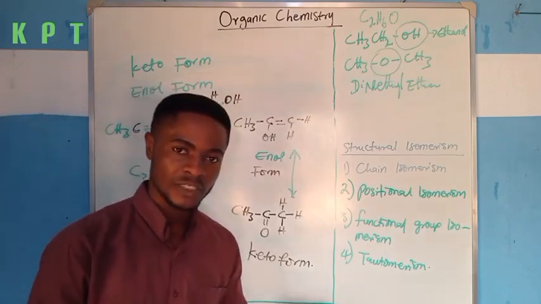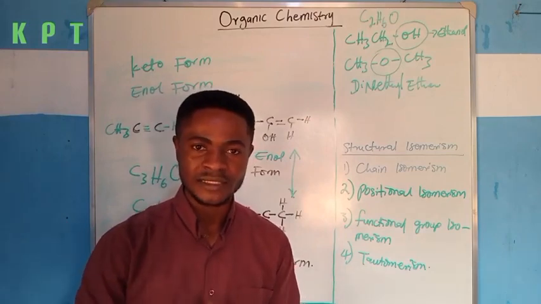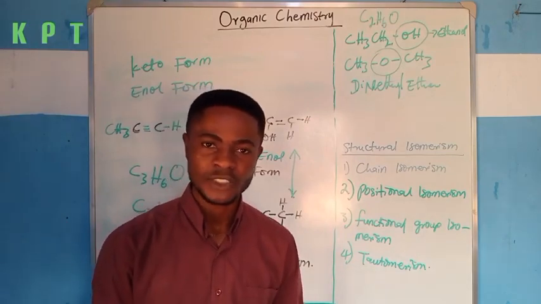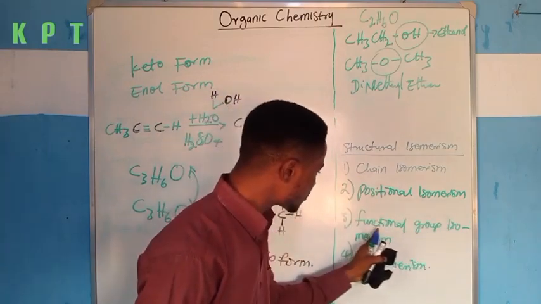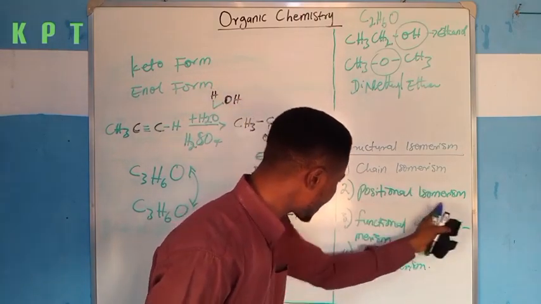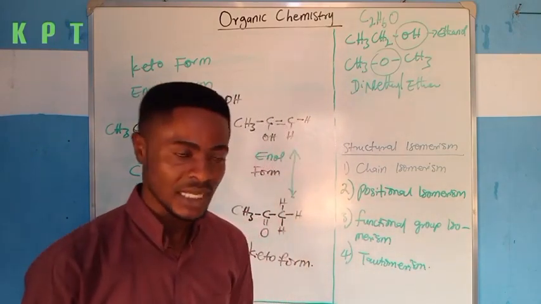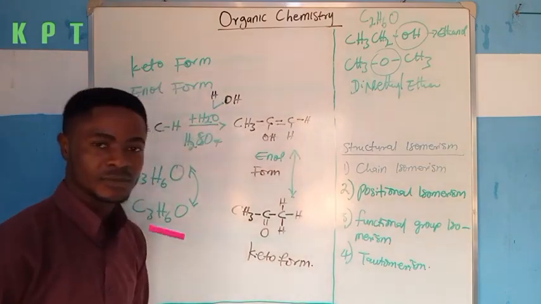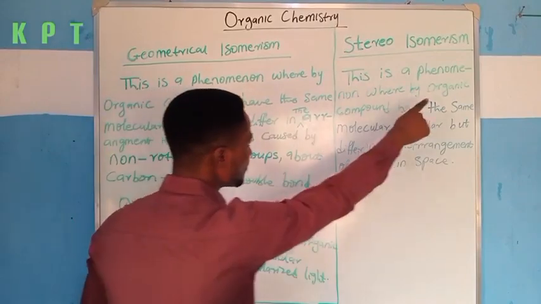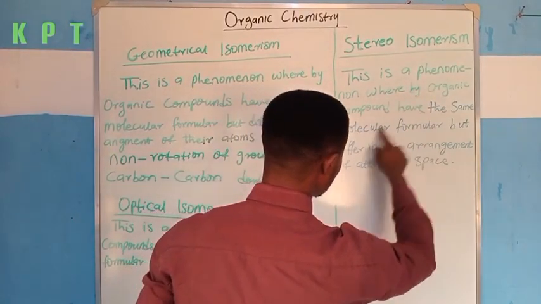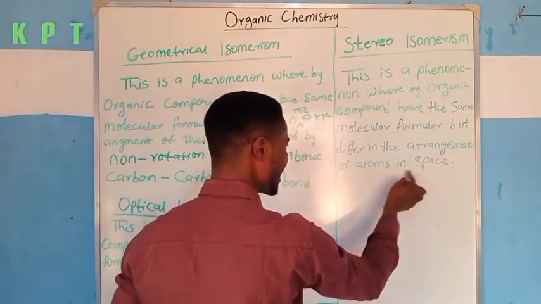Don't forget we are talking about isomerism, which is broadly divided into structural isomerism and stereoisomerism. Under structural isomerism, we saw chain isomerism, positional isomerism, functional group isomerism, and tautomerism. Now, the next one we are going to see is stereoisomerism. As for stereoisomerism, this is a phenomenon whereby organic compounds have the same molecular formula but differ in the arrangement of atoms in space.